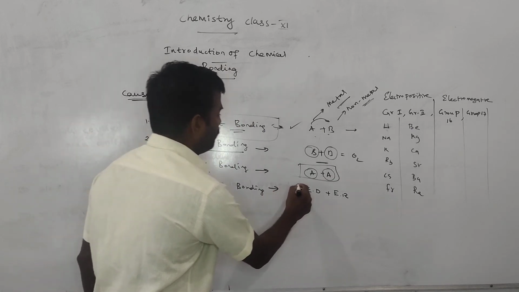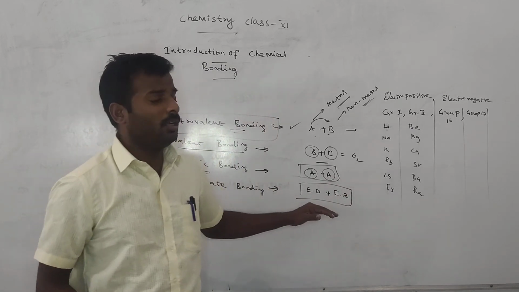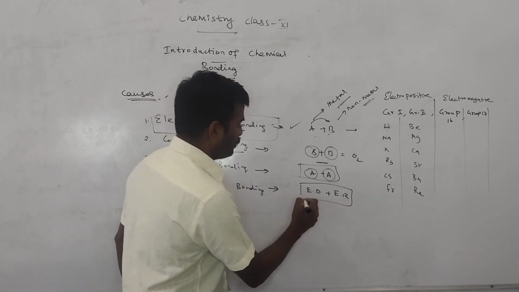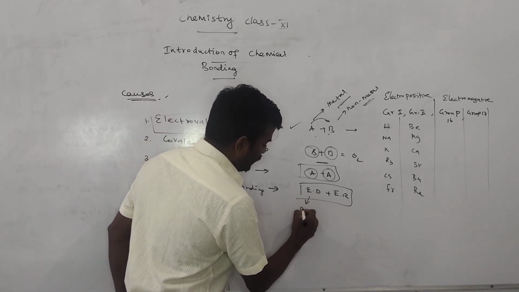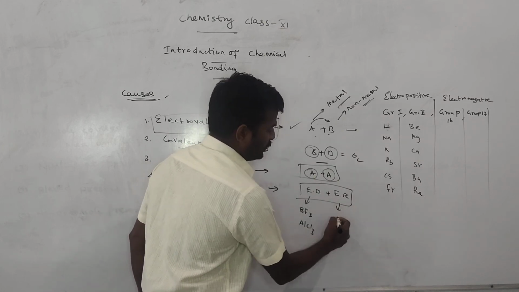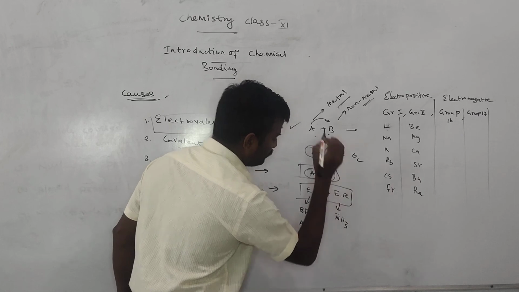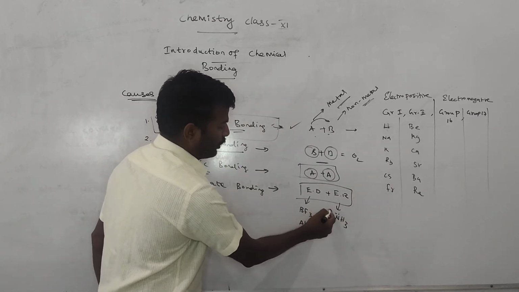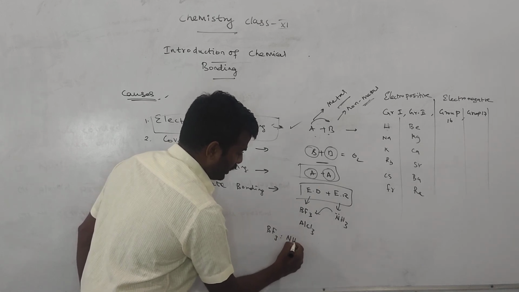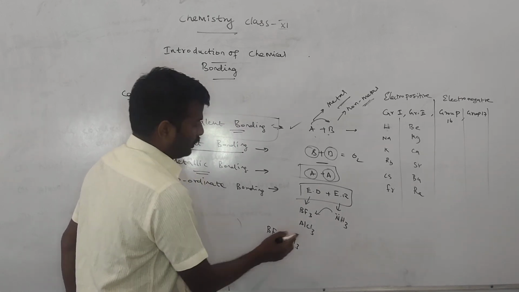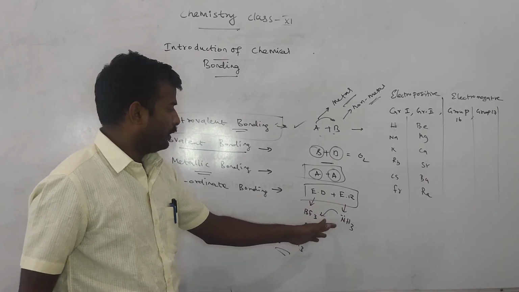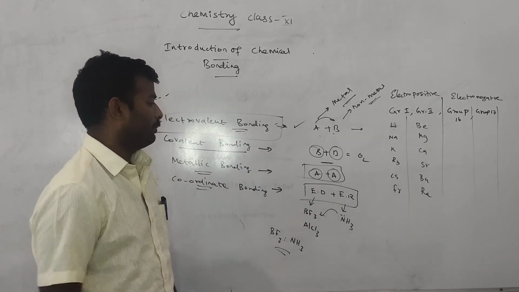Next one, the coordinate bond takes place between an electron deficient species and an electron rich species. Electron deficient species, you know, are BF3, AlCl3 and so on. The electron rich species is ammonia. Two electrons are there, so they are donated here, and there will be a bond between NH3 and BF3. In this type of bonding, the lone pair of electrons is donated to the electron deficient species. This type of bonding is called coordinate bonding.